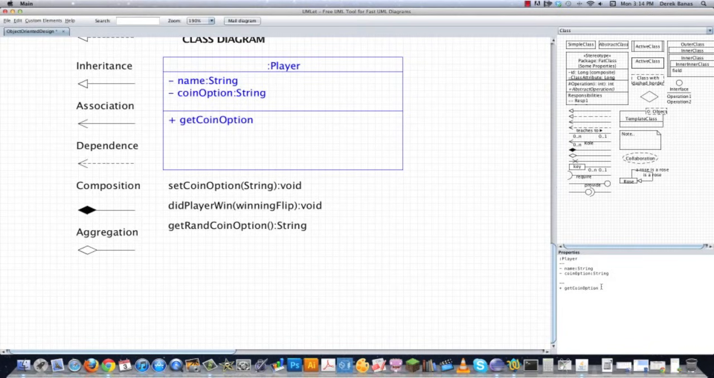I might be wrong right now, but I'm going to put it in here for now because it can't hurt. And basically it's not going to receive any attributes and it's going to return a string. What else do I need? Set coin option. Well, that's just right there. And I'm also going to have this be public.